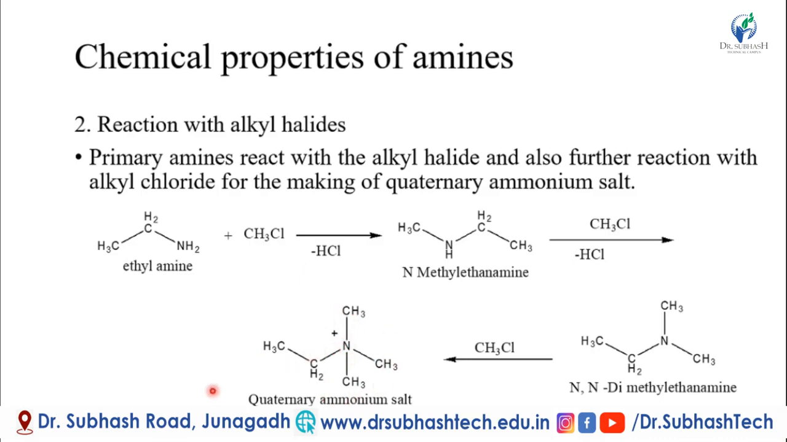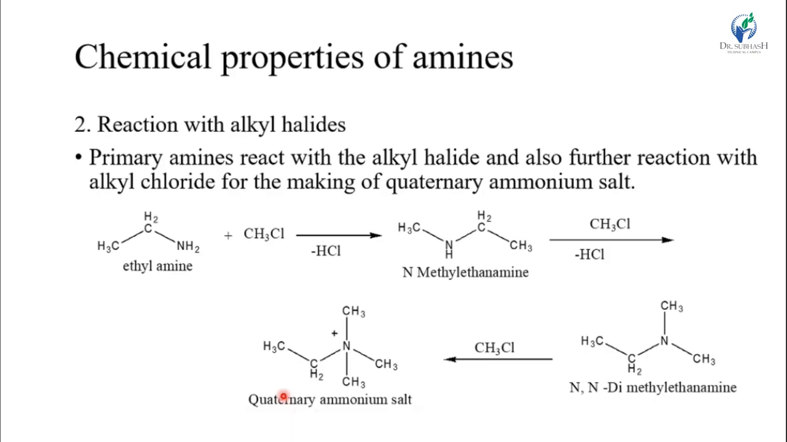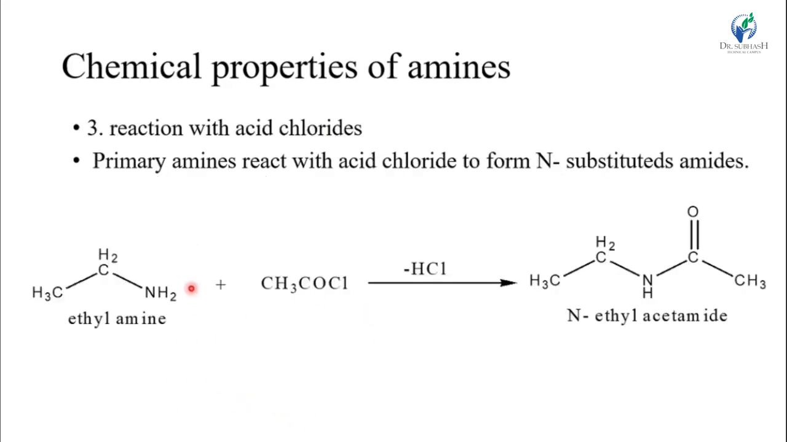So what is a quaternary amine? Nitrogen attached with 4 alkyl or aryl groups and bearing one positive charge is called a quaternary amine. So this is a quaternary ammonium salt. Then third reaction is the reaction with the acid chloride. First we take the primary amine, then an acid chloride, here acetyl chloride. One HCl molecule is removed and N-ethyl acetamide is generated.